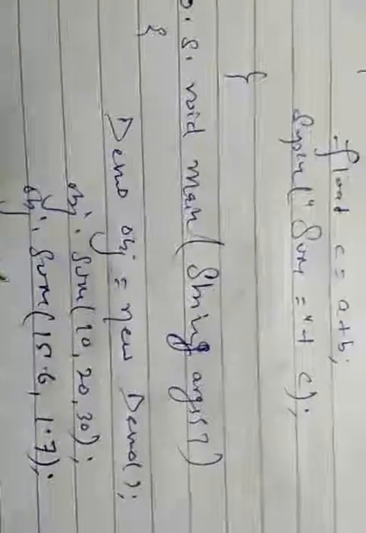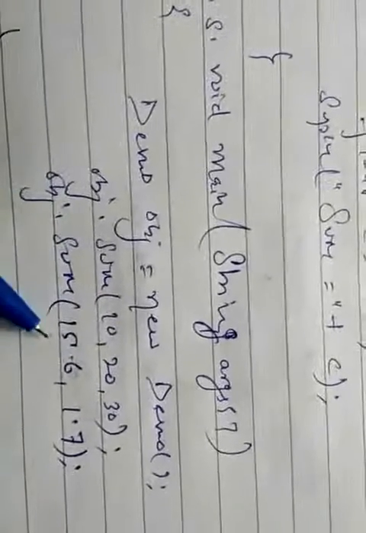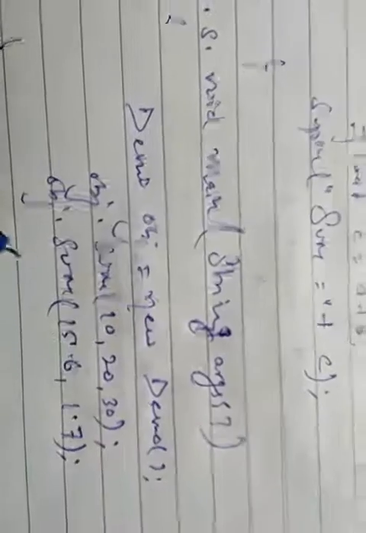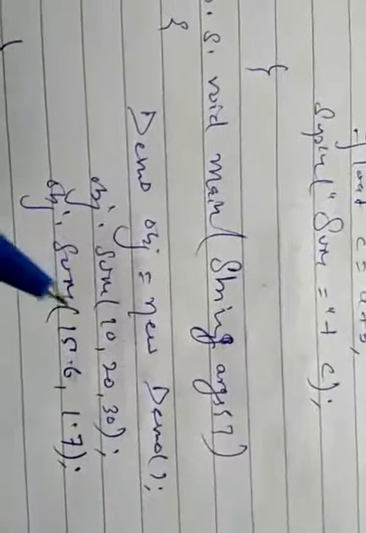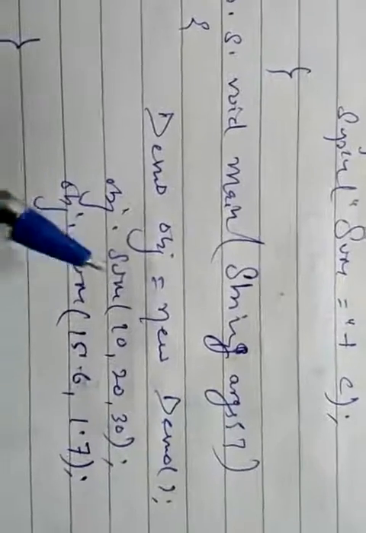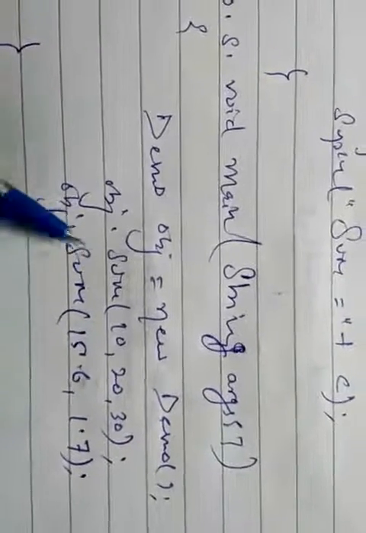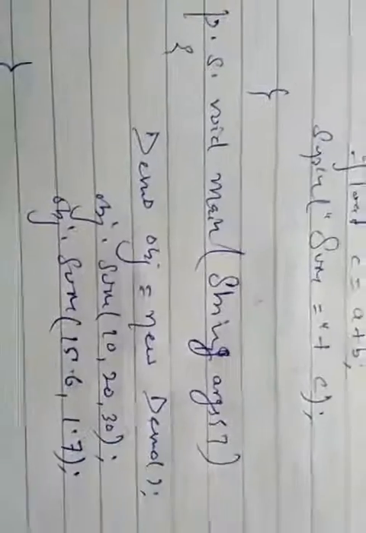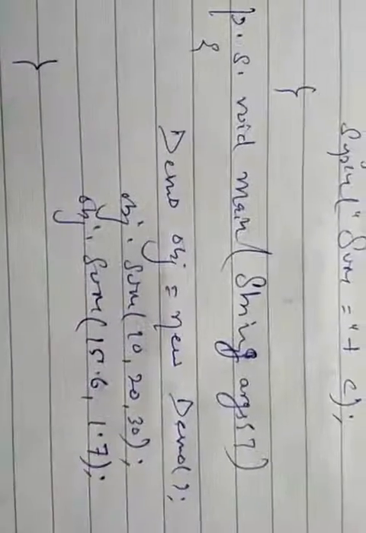So here the second function will match, which requires 3 integer values, so the second sum function will be invoked. And when we pass two floating point numbers, it will find out which function has floating point numbers. So the third sum function will be invoked. This is also called best matching. So it will call our function according to the best matching parameter list.